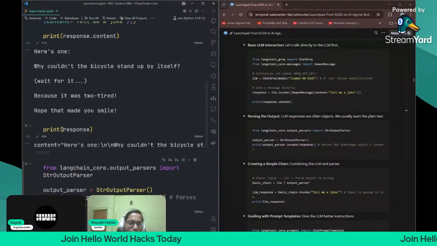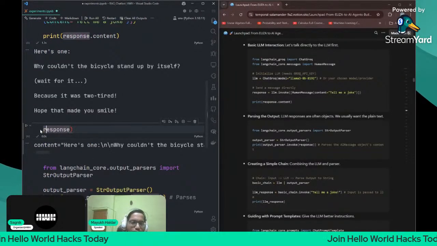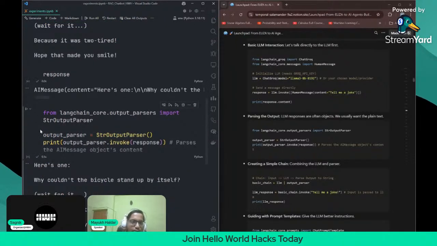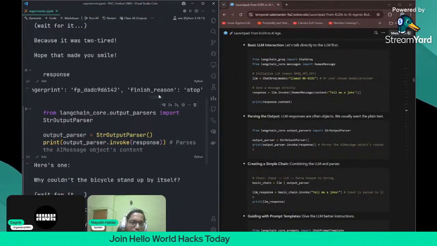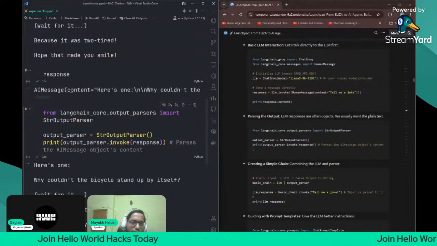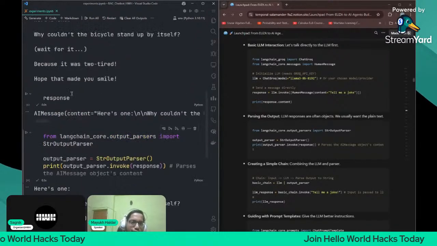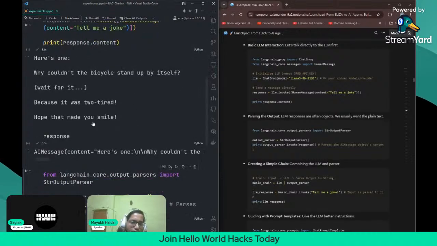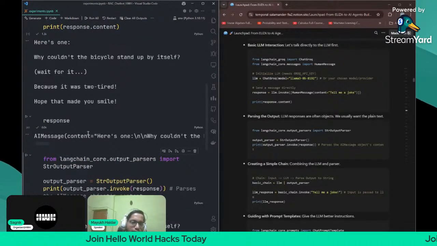If I print the response like this, see, it is an AI message object which contains content as an attribute. So to fetch the content attribute, we write print response dot content, and we get the content here. This is the reason why we are using this.